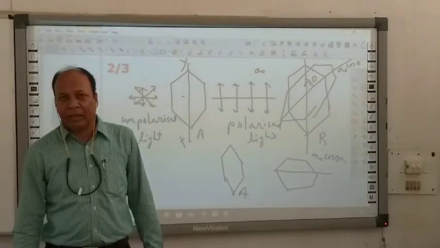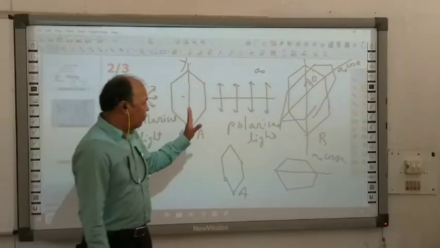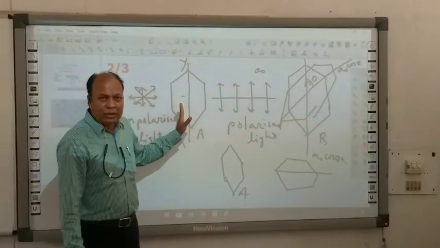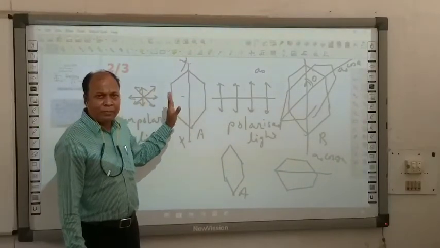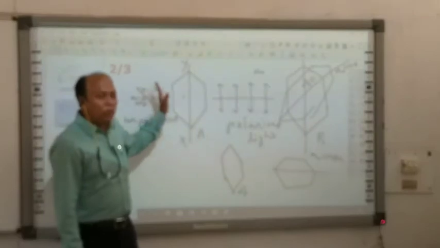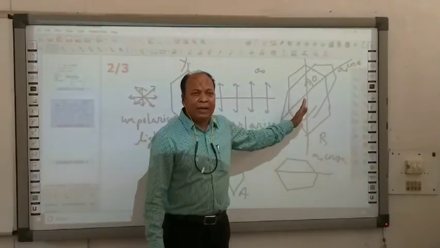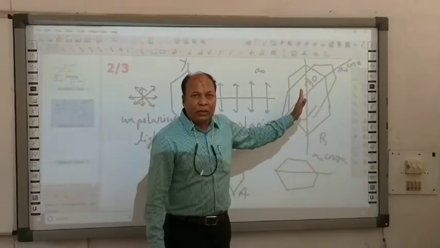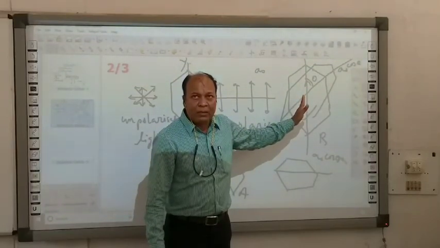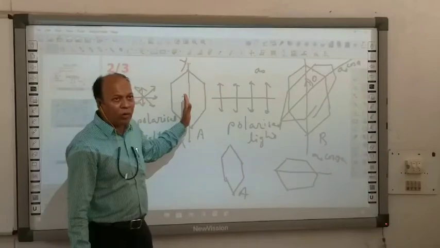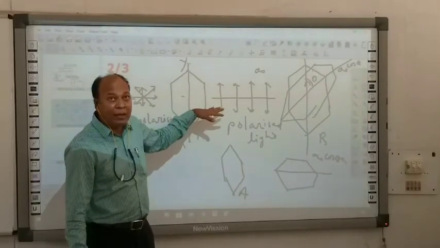Is that clear? Understood? The first crystal, what did we use it for? It is used to polarize the light. We tested the incoming light using the second crystal, so it acts as an analyzer. The first may be called a polarizer because it has polarized the light.